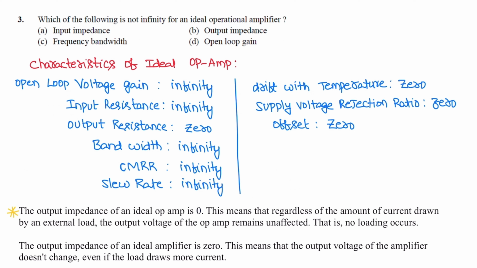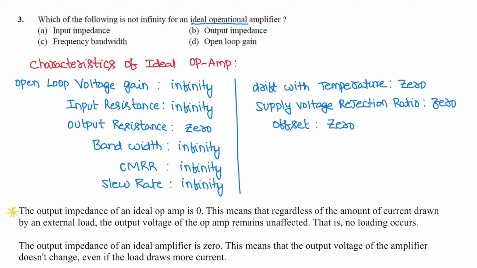Next question. Which of the following is not an infinity for an ideal amplifier? In the question it has been mentioned what are the characteristics of an ideal amplifier. So let us see the characteristics of ideal amplifier. Voltage gain is infinity. Input resistance of ideal amplifier is infinity. Output resistance is 0. Bandwidth is infinity. CMR, or common mode rejection ratio, is infinity. Slew rate for ideal op amp is infinity. The drift with temperature is 0. Supply voltage rejection ratio is 0 and offset is 0.